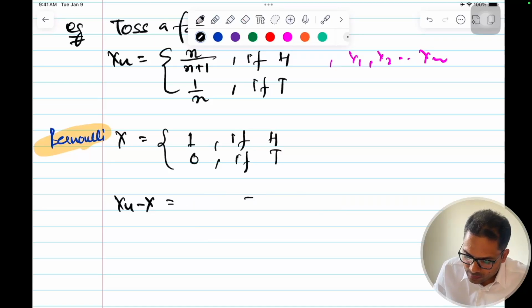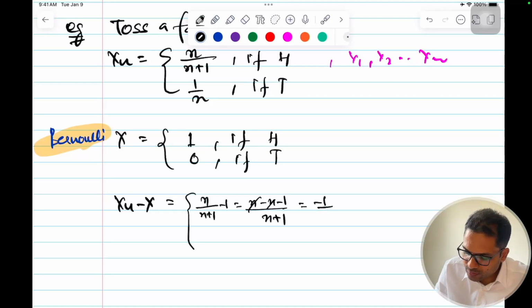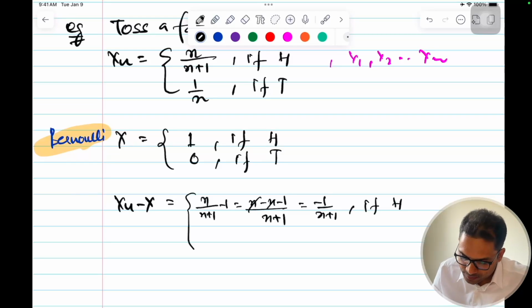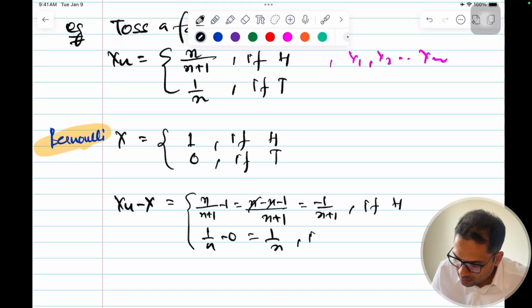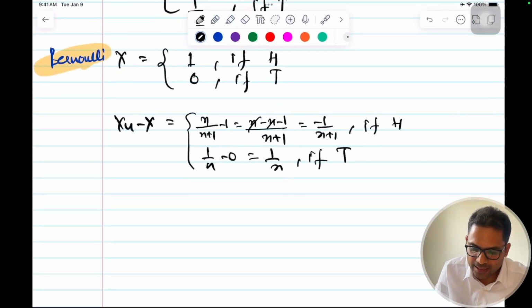So okay, let me write it again. N by n plus 1 minus 1, this is equal to n minus n minus 1 by n plus 1. This n goes, this is equal to minus 1 by n plus 1 if head, and this will be 1 by n minus 0, this is equal to 1 by n if tail. This is my xn minus x.